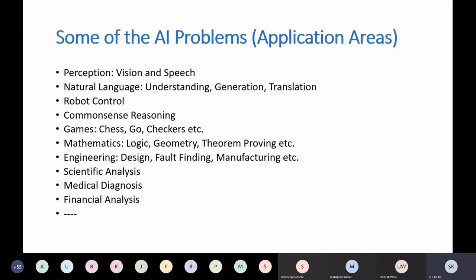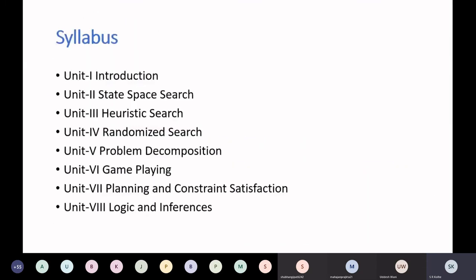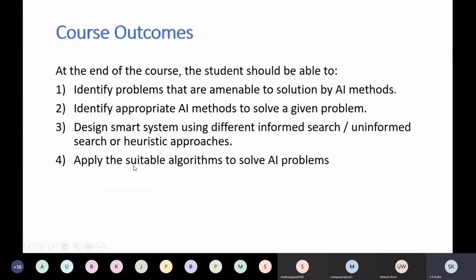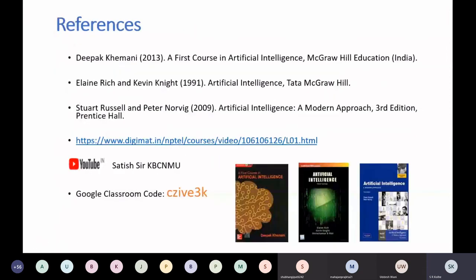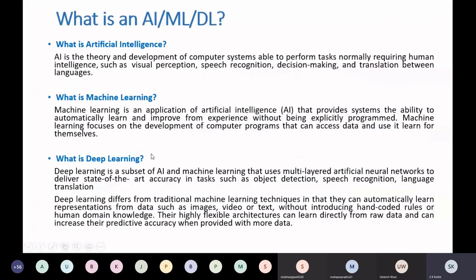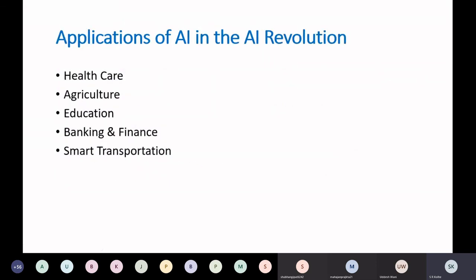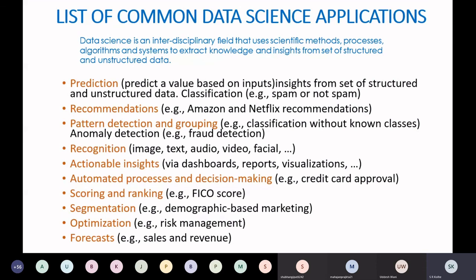Then I introduced you to our course content, how we are going to conduct this course, then the relation between AI, machine learning and deep learning, the impact of AI on industry nowadays, and the applications of AI, a lot of which we have discussed. Along with that, we have discussed applications of data science, which is a subfield of AI.